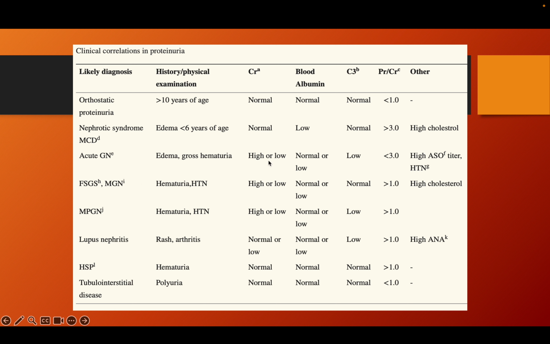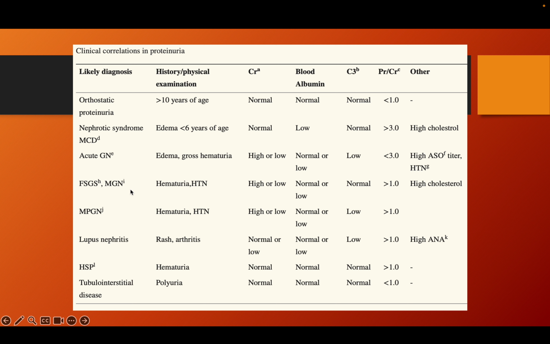In nephritic syndrome, creatinine will be elevated, blood pressure will be elevated, albumin will be low or normal, and C3 will be low, especially in post-streptococcal glomerulonephritis, transiently. Proteinuria is generally not more than 3 grams, around 1.2 or so. With hypertension, ASO titer can be done, and anti-dsDNA is also significant. FSGS and membranous nephropathy: FSGS especially at 20 to 40 years, and in the elderly membranous nephropathy is a possibility. They can present as nephrotic or nephritic syndrome.